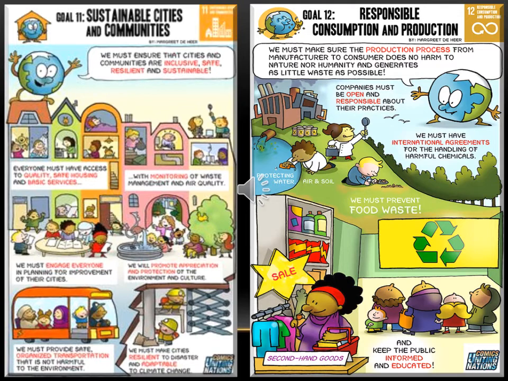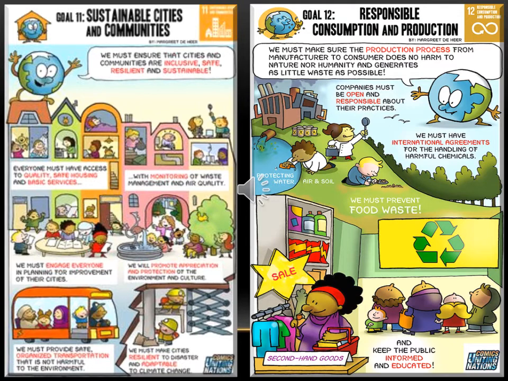Because of this, we don't have to cut the trees or destroy our environment to build communities or cities for our profit. Without destroying the environment, we can sustain the cities and communities. In the left hand side picture, they have written that we must ensure that cities and communities are inclusive, safe, resilient and sustainable.